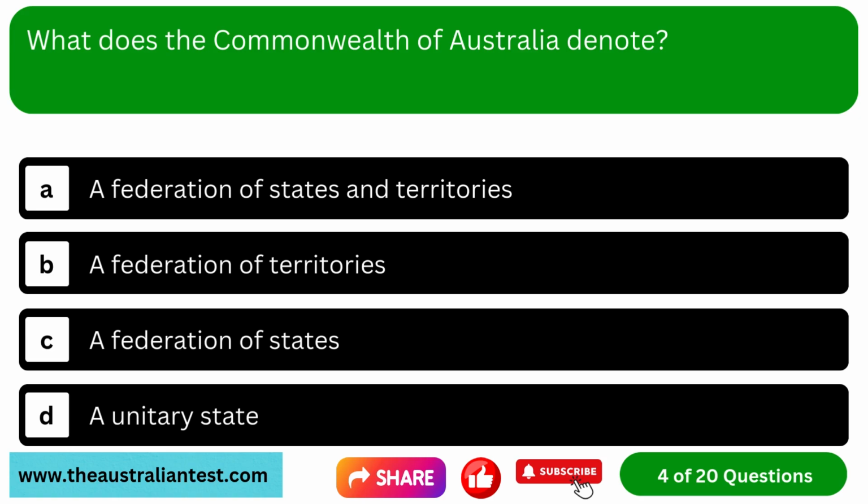Question 4. What does the Commonwealth of Australia denote? Option A, a federation of states and territories. Option B, a federation of territories. Option C, a federation of states. Option D, a unitary state.